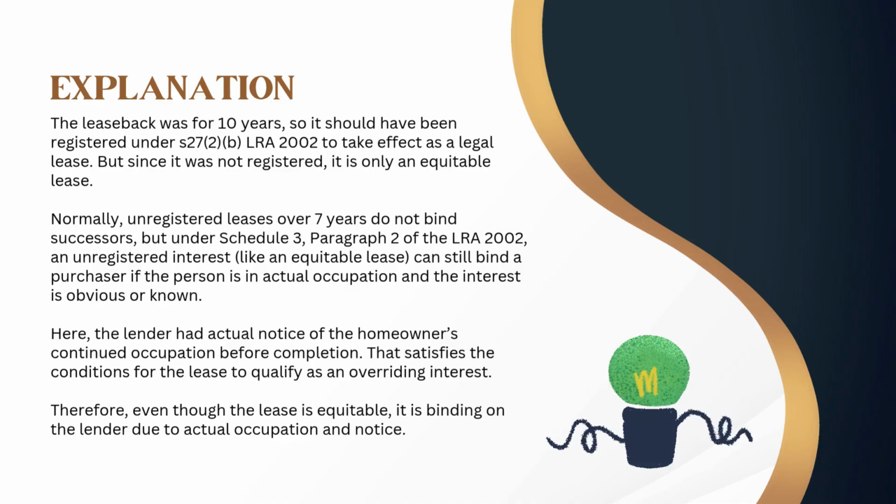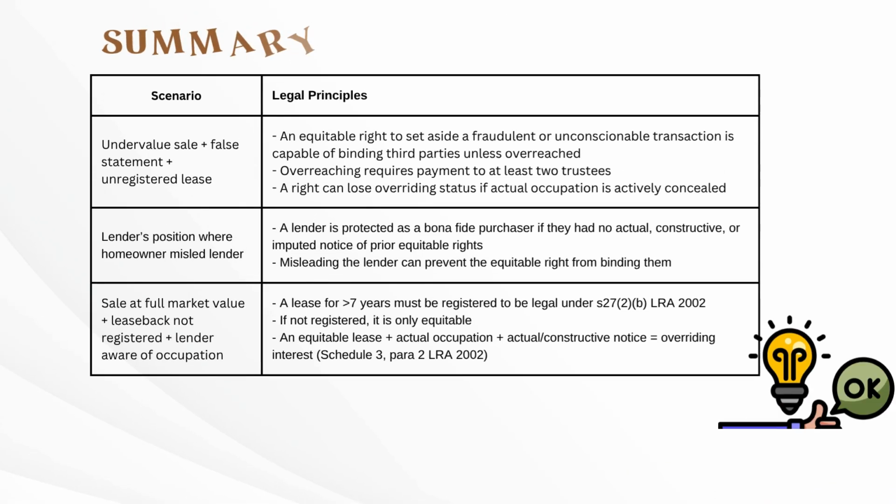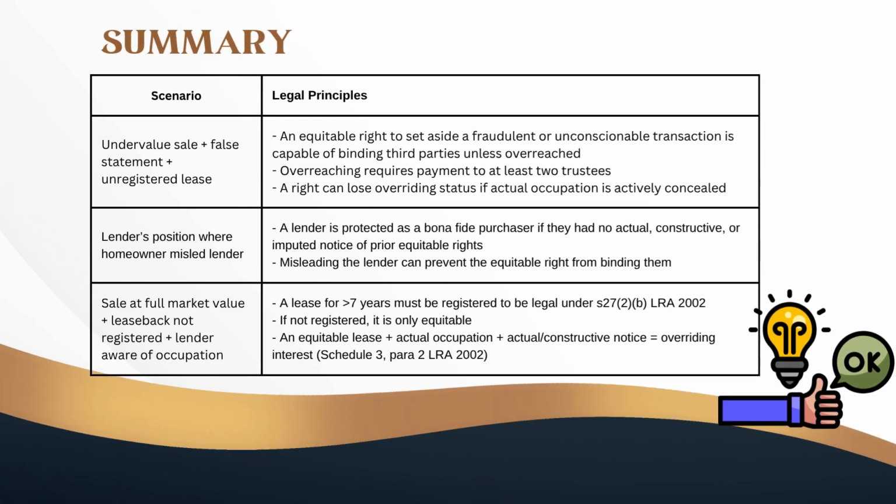Here, the lender had actual notice of the homeowner's continued occupation before completion. That satisfies the conditions for the lease to qualify as an overriding interest. Therefore, even though the lease is equitable, it is binding on the lender due to actual occupation and notice. These tables illustrate key principles in land law regarding equitable rights, overriding interests, and protection for third parties.